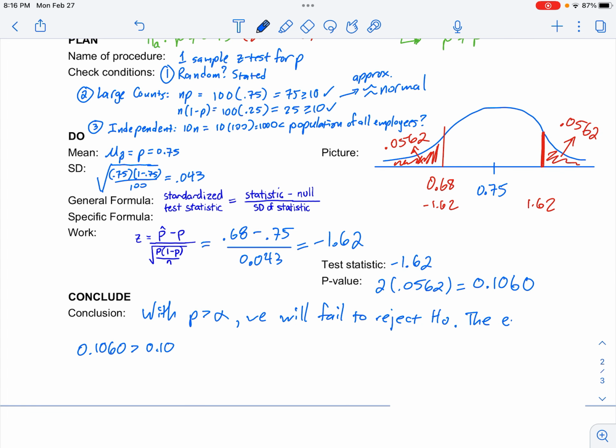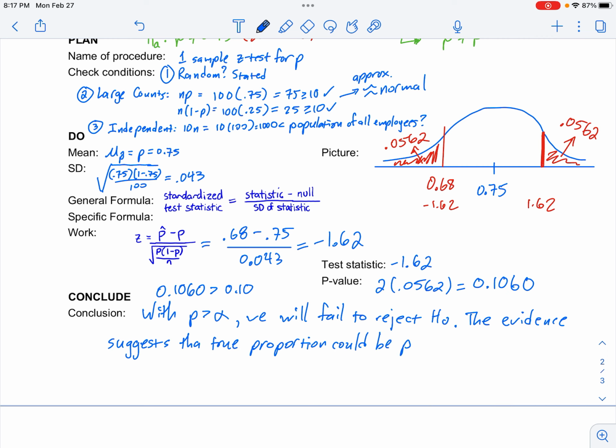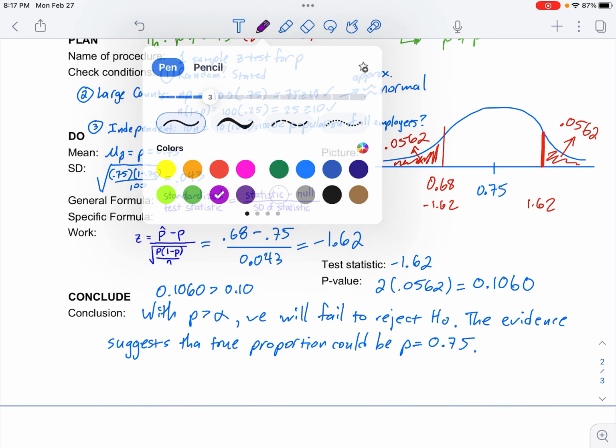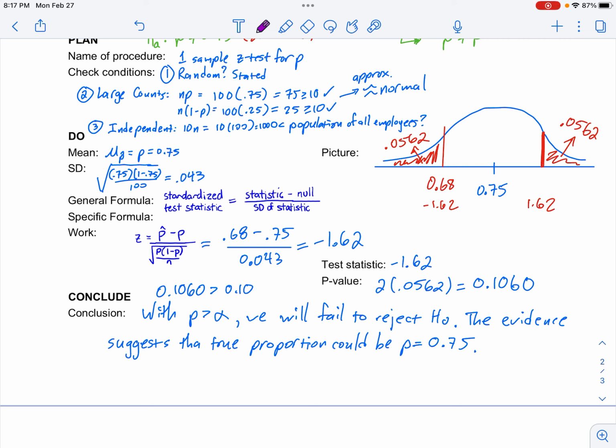The evidence suggests that the true proportion could in reality be p equals 0.75. You could also say it another way: there's just not enough information to reject the null. It's really close, folks, but there's not enough.